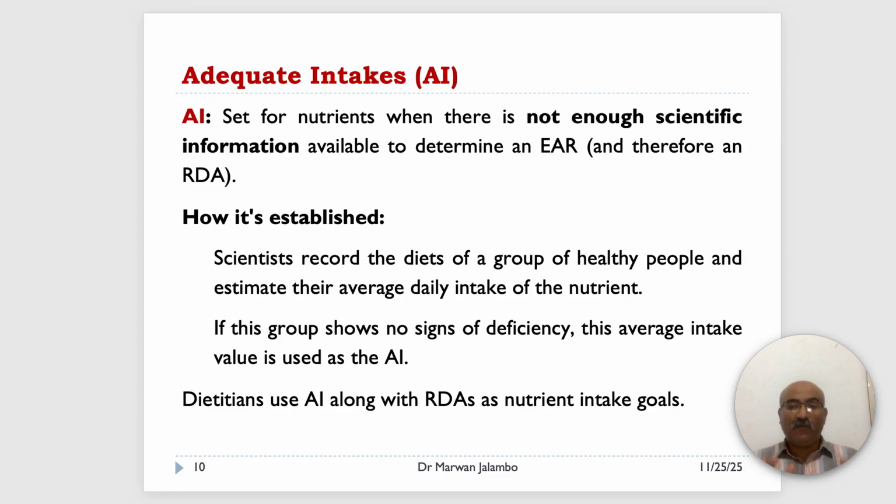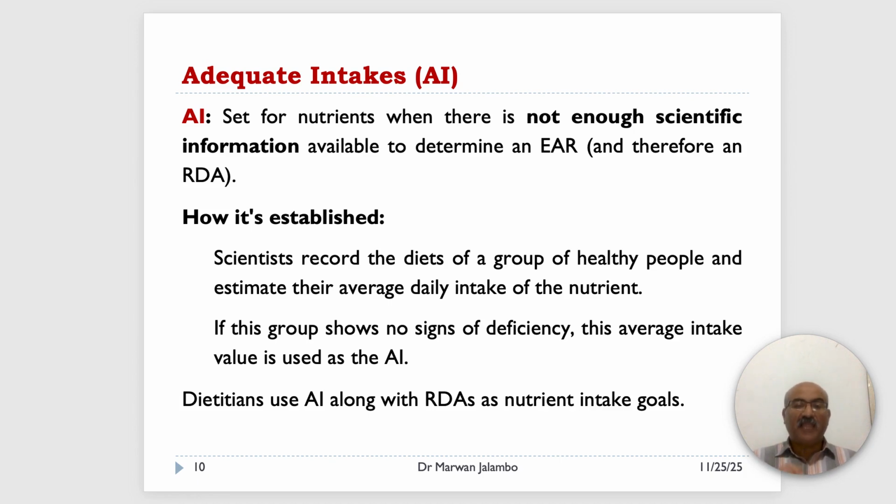If that group of people shows no evidence of a deficiency disorder, the researchers assume that this typical intake must be adequate, and they use that value as the AI, the adequate intake. Dietitians or nutritionists use AI along with RDA as a nutrient intake goal in planning diets.